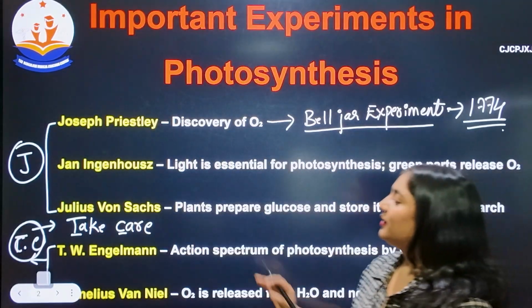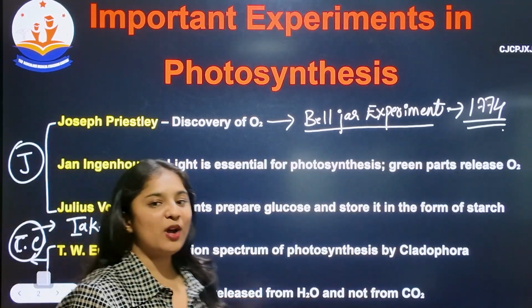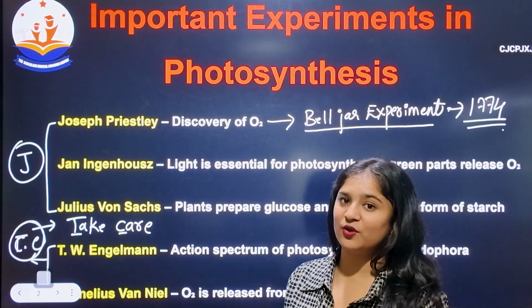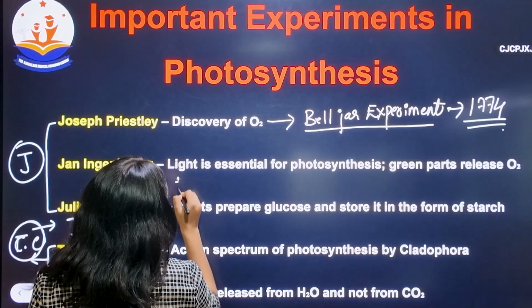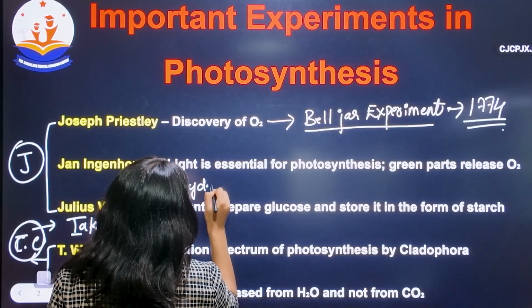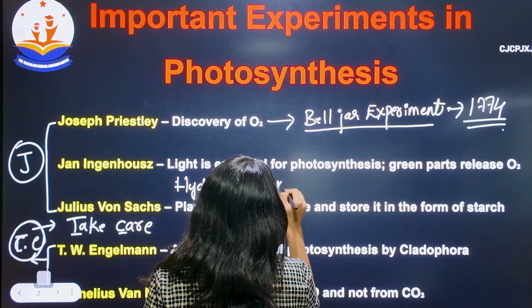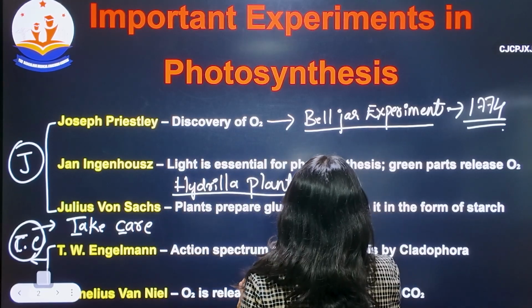Got it? So coming to the second scientist, Jan Ingenhousz, he is the one who concluded that sunlight is very essential for photosynthesis by taking a plant called Hydrilla. Hydrilla is an aquatic plant.